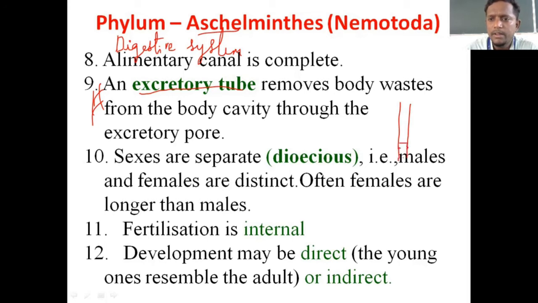From this tube there will be an opening here. We can call it the excretory pore. After the food is digested here, it may be passed to here, and from this opening, the excretory pore, the waste will be thrown out of the body. No diagram is required, just mention the presence of an excretory tube which conducts this excretion function and excretes the waste through that opening called the excretory pore. So this is once again a unique point belonging to this phylum.